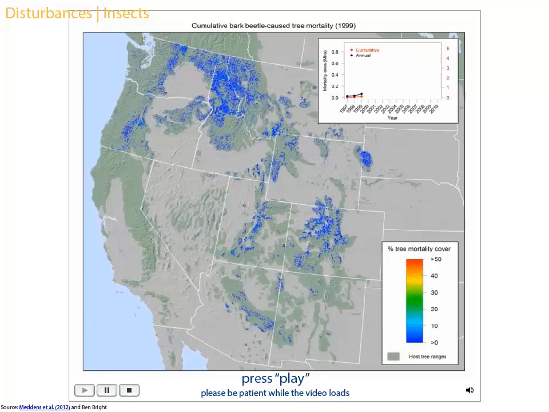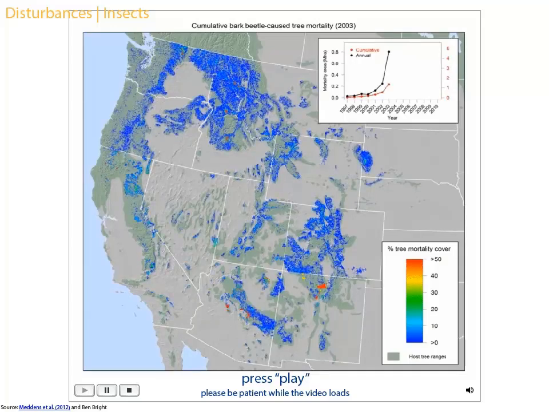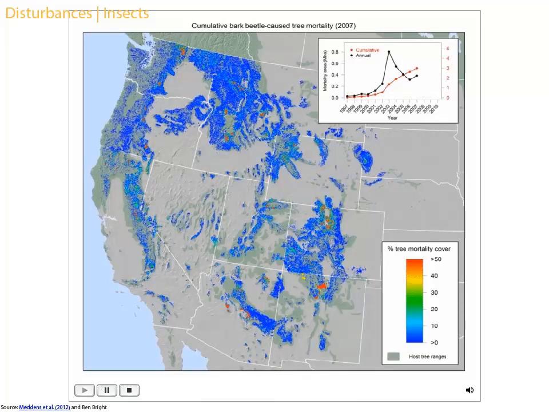Disturbances from insects are a part of natural forest cycles, but insect outbreaks have increased in the past few decades as temperatures have increased and droughts have become more frequent. For example, between 2000 and 2012, 46.1 million acres in the western United States were affected by western bark beetles.